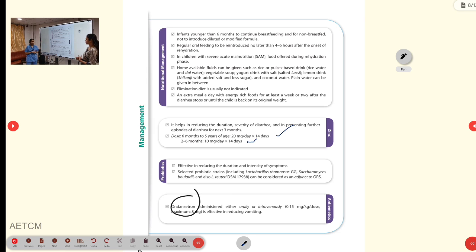Why? Because they can cause extrapyramidal syndromes, and respiratory depression can also happen, so they should be avoided. Then we need to avoid the anti-secretory agents. Loperamide should be avoided. Why? Because there will be intravascular fluid loss and mucosal healing will be delayed. Toxic megacolon can also happen. So loperamide and racecadotril, those things should be avoided.